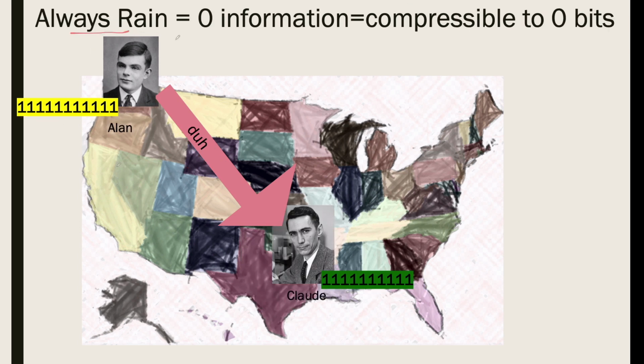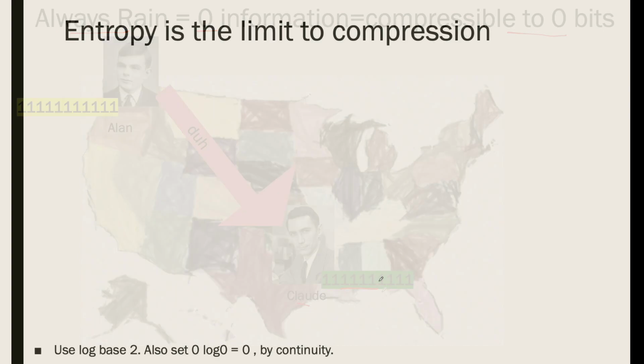There is actually 0 information in this sequence, which means this sequence is compressible to 0 bits. And this is because Alan and Claude, when they meet before the game starts, they know that it always rains in Seattle. So they say, you know what, Alan is not going to send anything. And then Claude will just print 100 ones, and he will be correct, and therefore we can compress deterministic sequences with 0 amount of information.